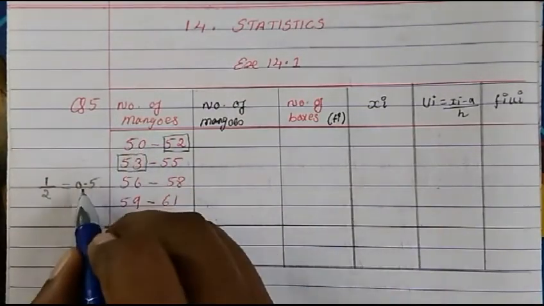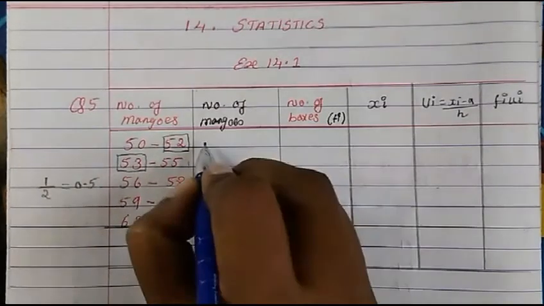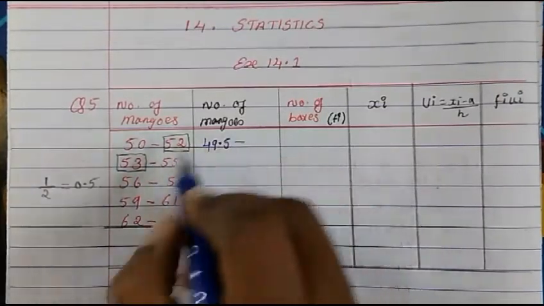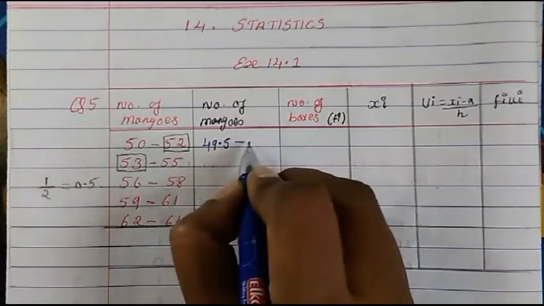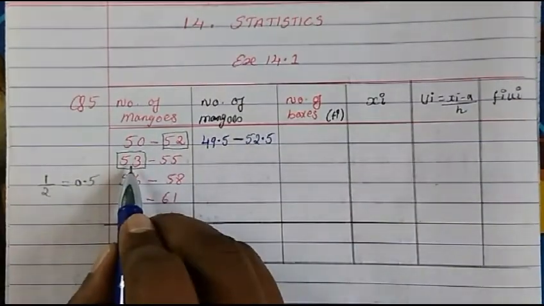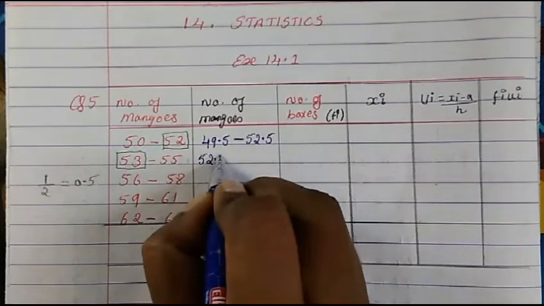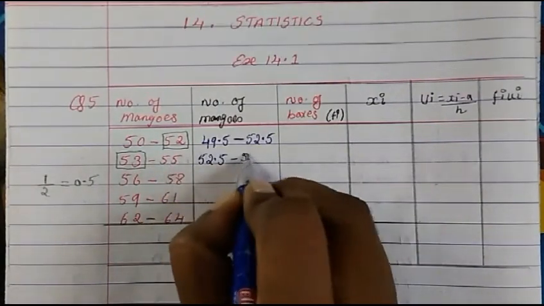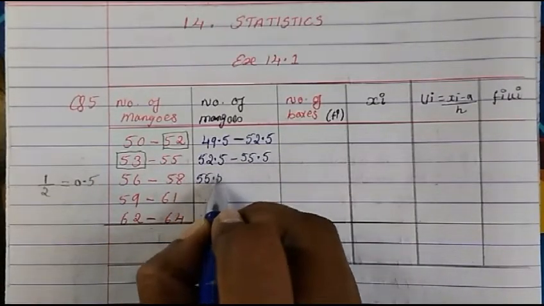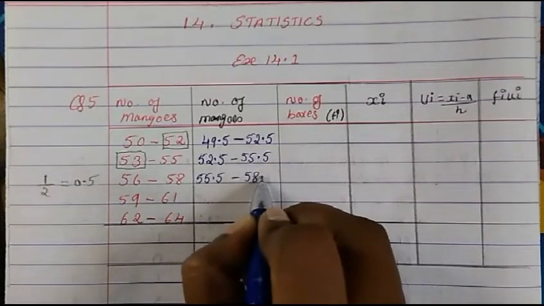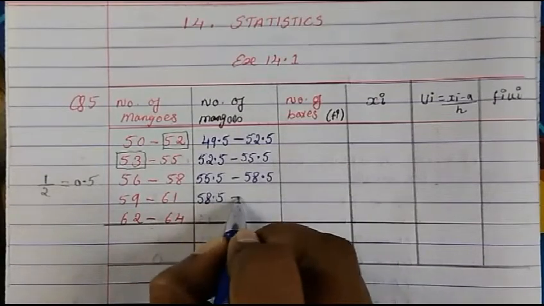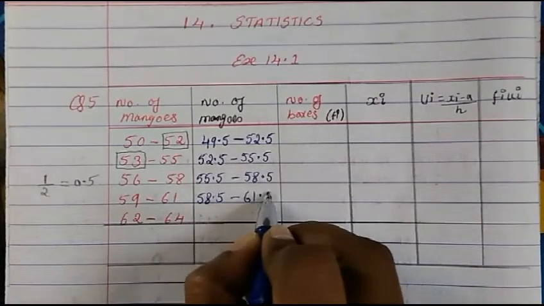50 minus 0.5, what you will get? You will get 49.5. Now here you will add, so you will get 52.5. Same way, here if you subtract, you will get 52.5, and if you add here, you will get 55.5. Here subtract, you will get 55.5. When you add here, you will get 58.5. Subtract here, 58.5. When you add, you will get 61.5.